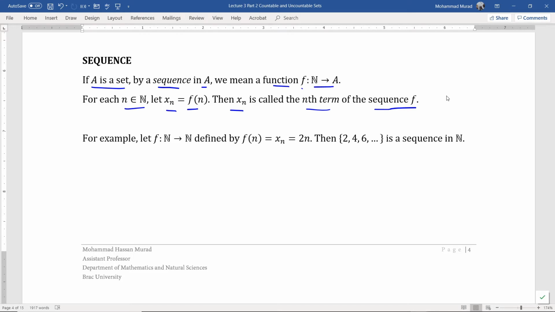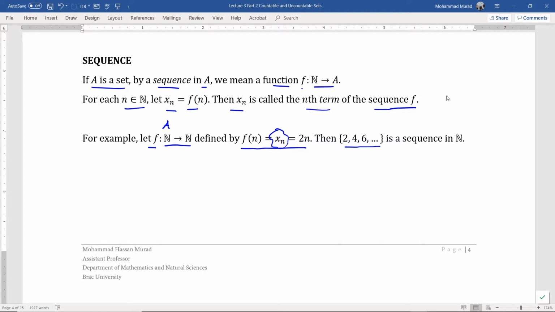For example, let f be a map from N onto N. Here A is N. Defined by f of n equals 2n. By notation, this is denoted by x sub n. So f of n equals 2n. Then the set f contains the elements 2, 4, 6, 8, and so on. In short, all the positive even integers.